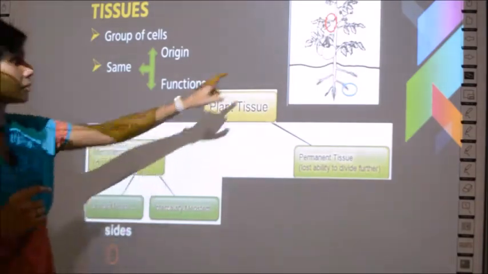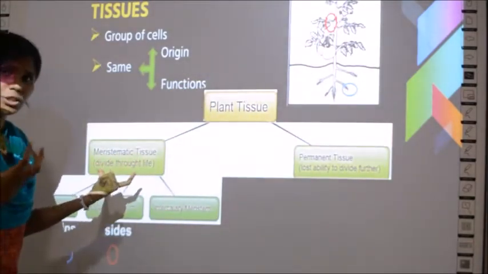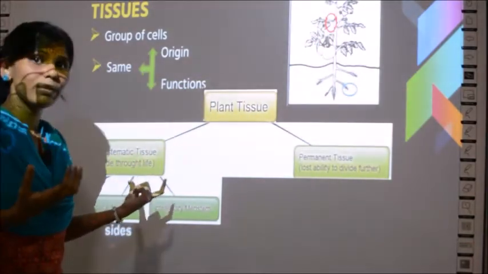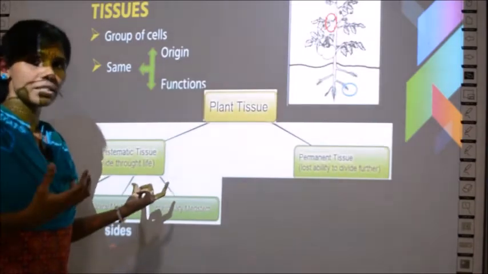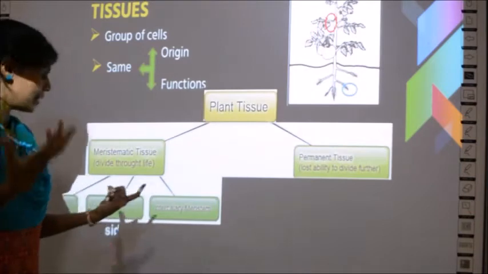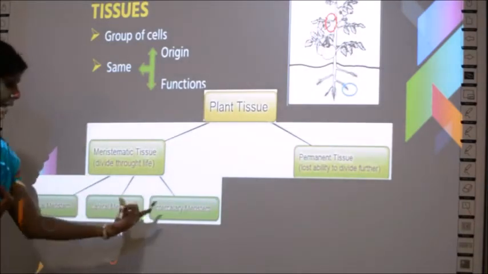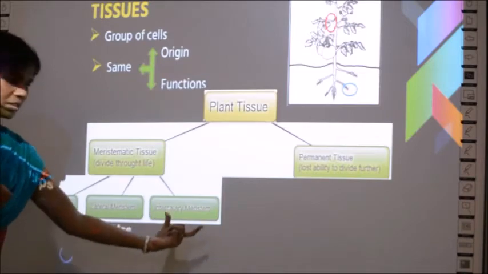See the red color. So what have we studied? The tissues which divide again and again are called meristematic tissues. Depending upon the place where they divide, they are categorized as apical meristems, lateral meristems and intercalary meristems.